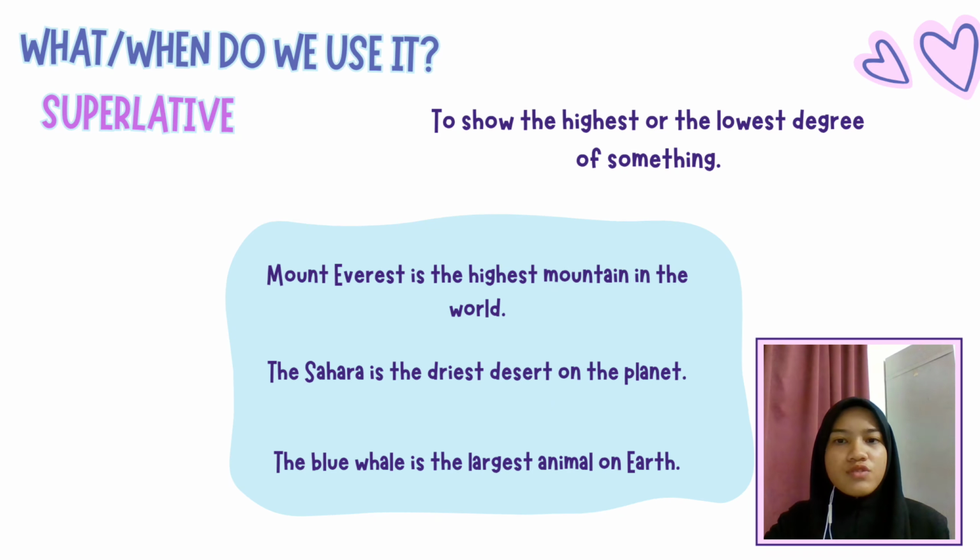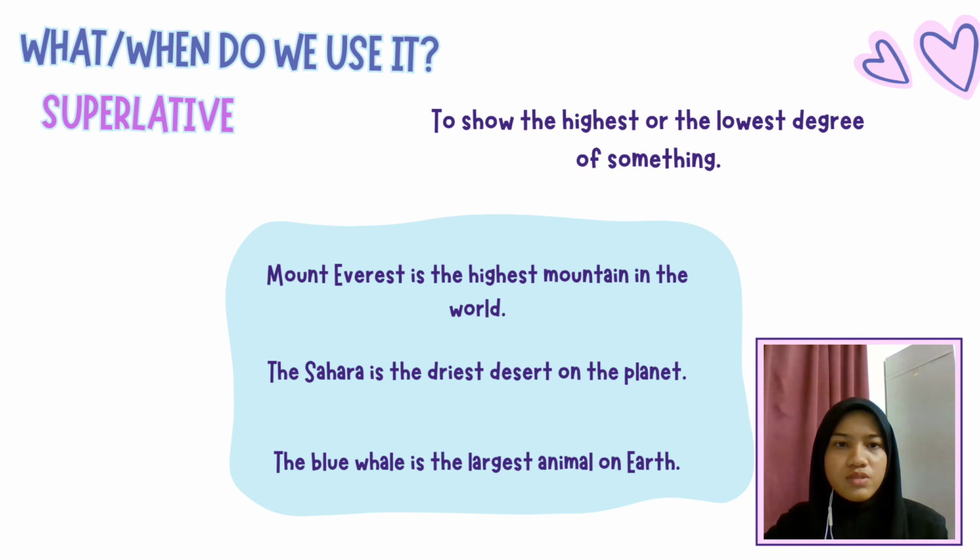You can also use superlative adjective to show the highest or the lowest degree of something. For example, Mount Everest is the highest mountain in the world. In this sentence, it is to show that among other mountains in the world, in terms of the height, Mount Everest is the highest mountain among all the other mountains. And for second example, the Sahara is the driest desert on the planet.